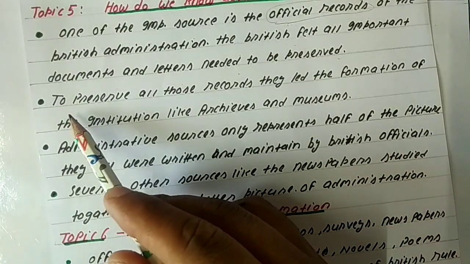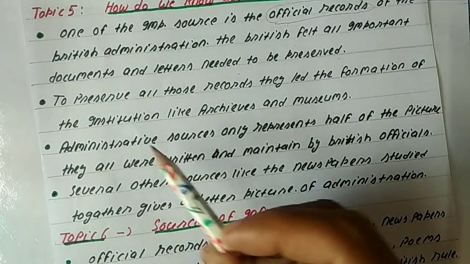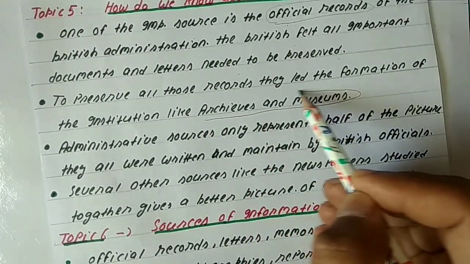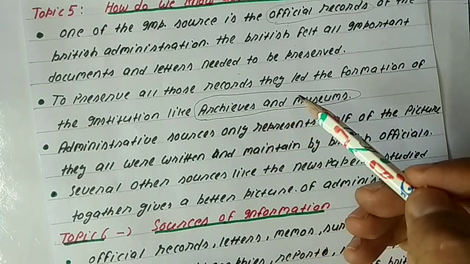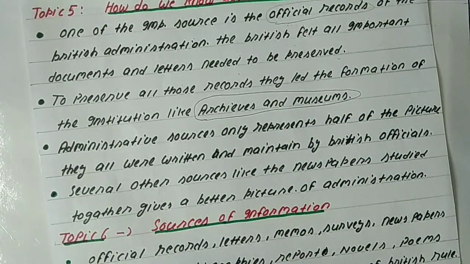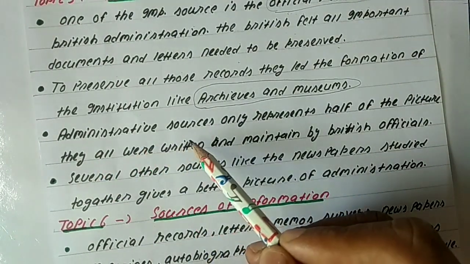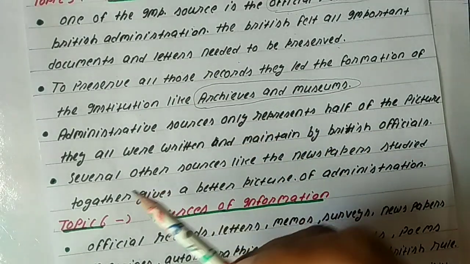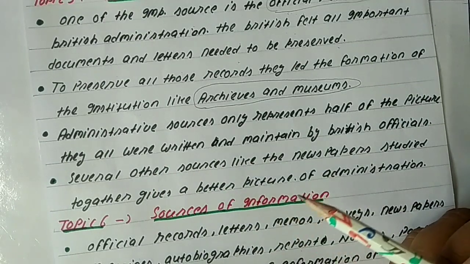To preserve all those records, they started forming institutions like archives and museums. These two institutions were established for keeping the official records. But the thing is that administrative sources represent only half of the picture, as they were all written and maintained by the British officials.